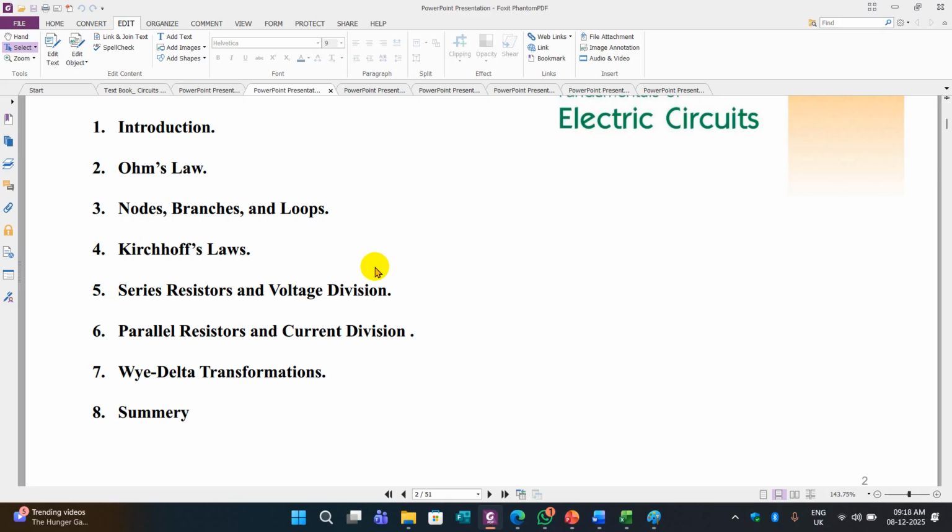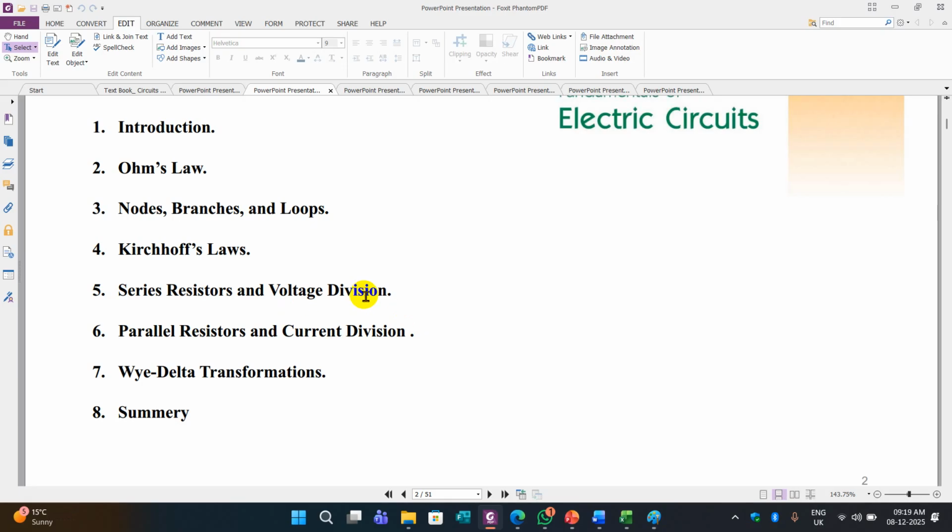Kirchhoff's voltage law and Kirchhoff's current law, where to handle and where to utilize, we also studied that one. Then we studied series resistors and voltage division. Here we are reducing a big circuit to an equivalent circuit, that is series resistors and voltage division, and parallel resistors and current division. In these two topics we studied how to make the equivalent circuit from the big circuit, that is making series and parallel combinations, and how to reduce it to a small circuit.